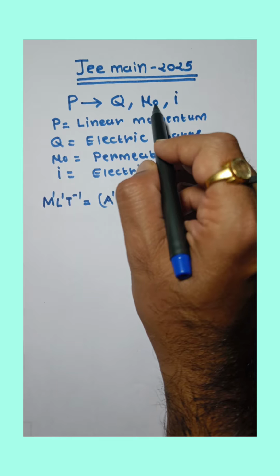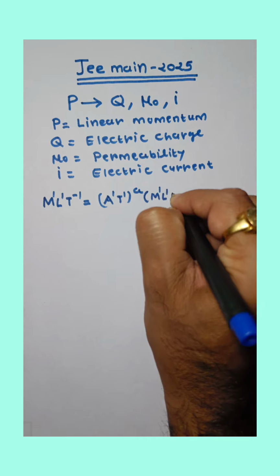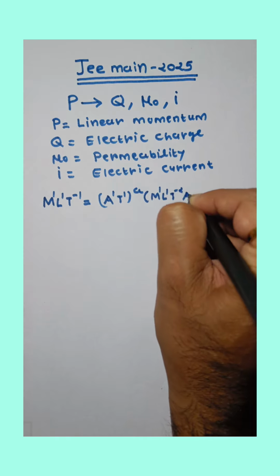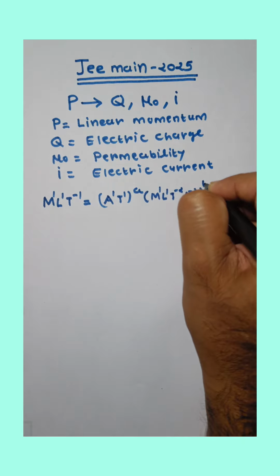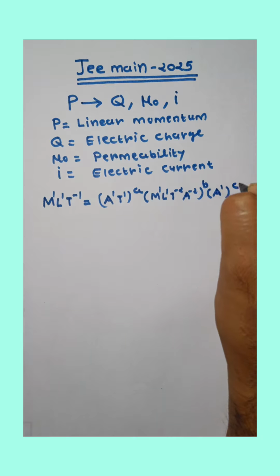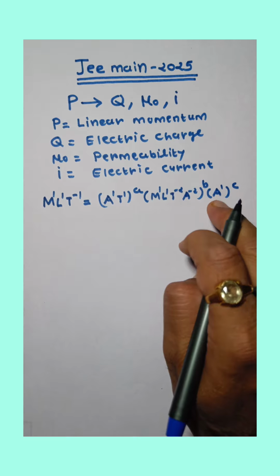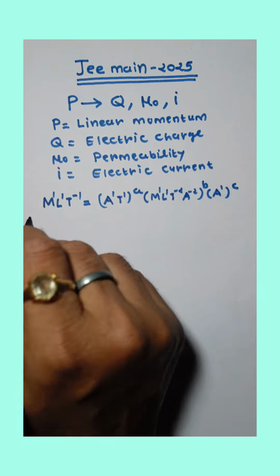Mu naught, unit of mu naught is Newton upon ampere square. So M^1 L^1 T^-2 A^-2 raised to b, and electric current, that is ampere. So A^1 raised to c. Q raised to a, mu naught raised to b, and here I raised to c.